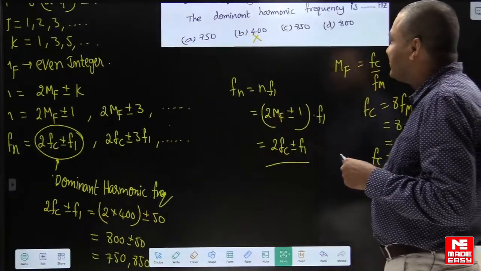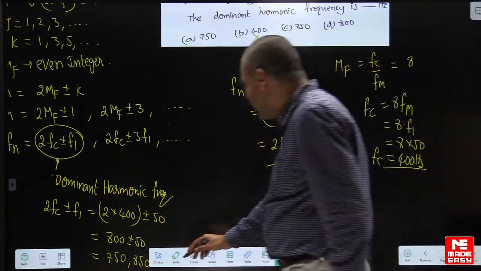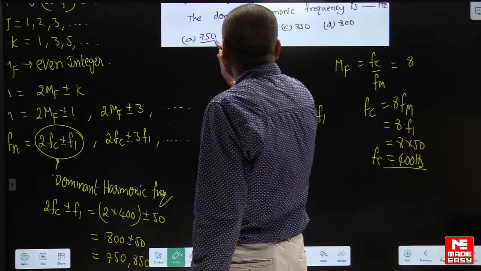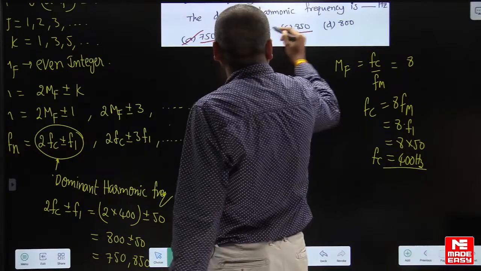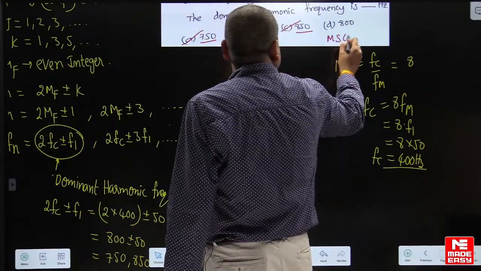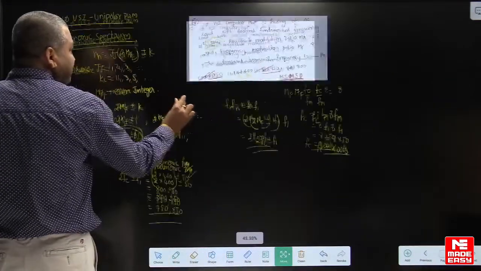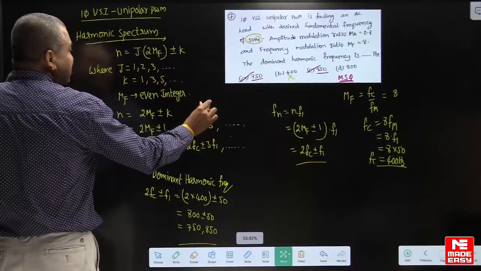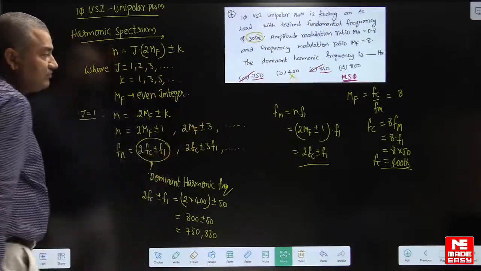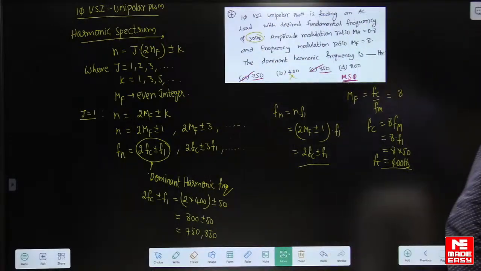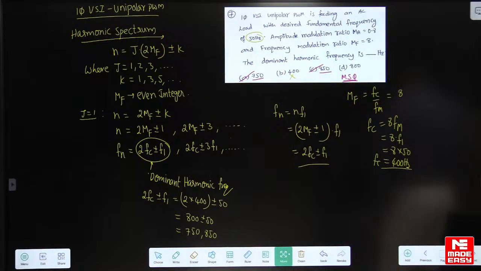Guys, here we are having two answers. This is also a right answer, this is also. So it is an MSQ. We should be careful here. Two answers are correct here. Yes, please note that down. Both are right answers.